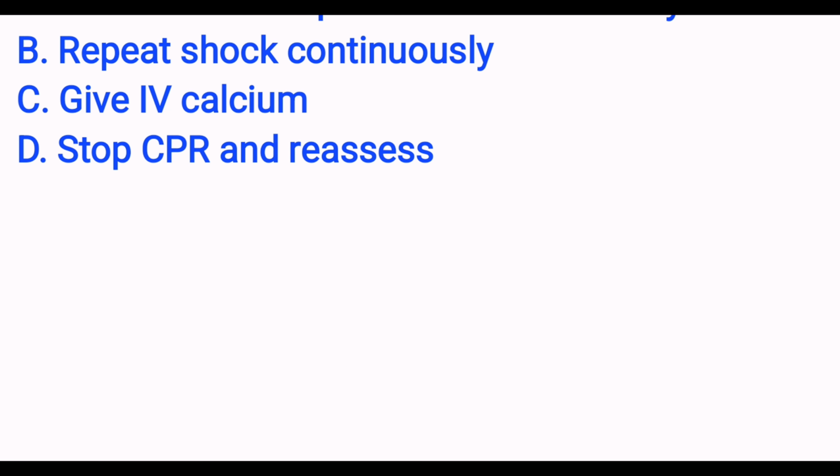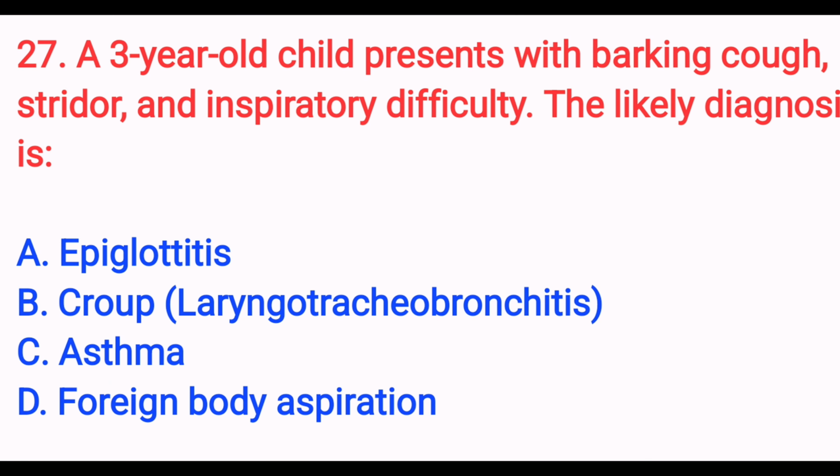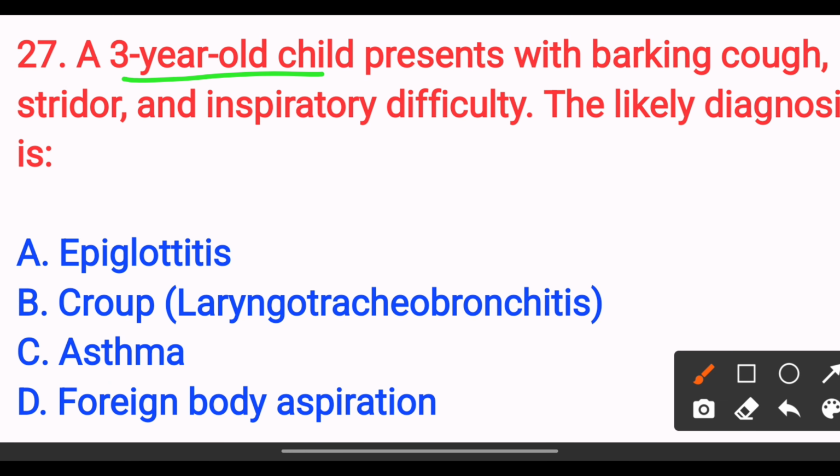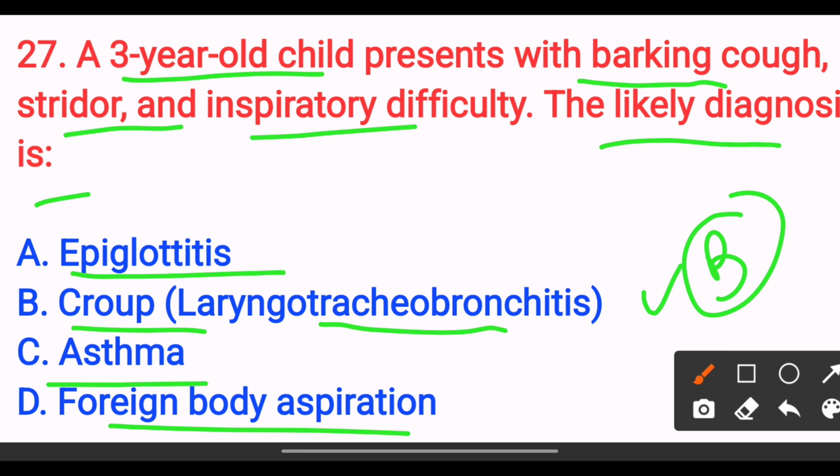Next, a 3-year-old child presents with barking cough, stridor and inspiratory difficulty. The likely diagnosis is option A, epiglottitis. Option B, croup, laryngotracheobronchitis. Option C, asthma. Option D, foreign body aspiration. The answer is option B, croup, because barking cough plus inspiratory stridor in a child is the classical sign of croup. So the answer is option B.